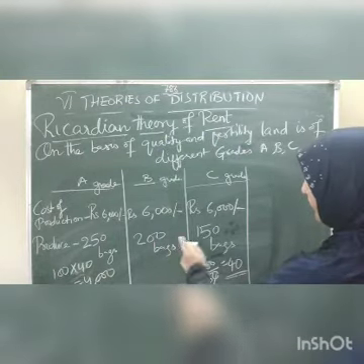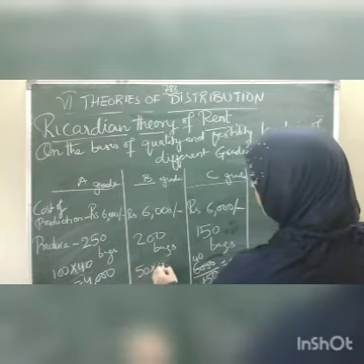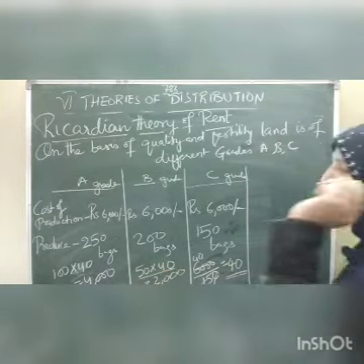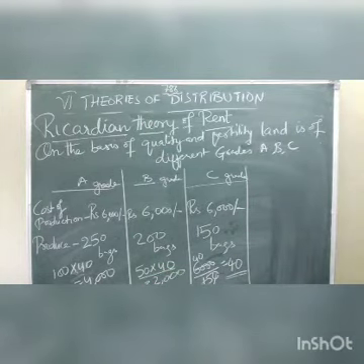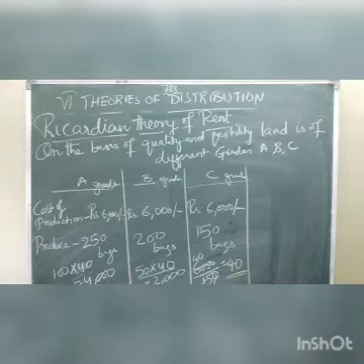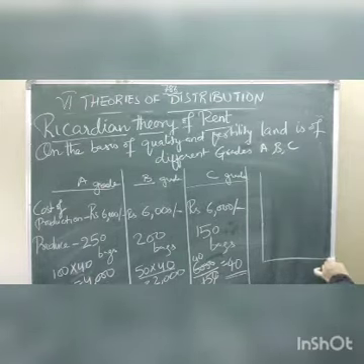What is the difference between this and this? Just 50, children. So 50 into 40, it is coming as 2000. So what we come to know, children? Here we come to know that there is no rent for C grade. The rent for the A grade, children, depends on the produce, that is 4000, and now it is 2000. So when we discuss this in the diagram, the diagram comes like this.